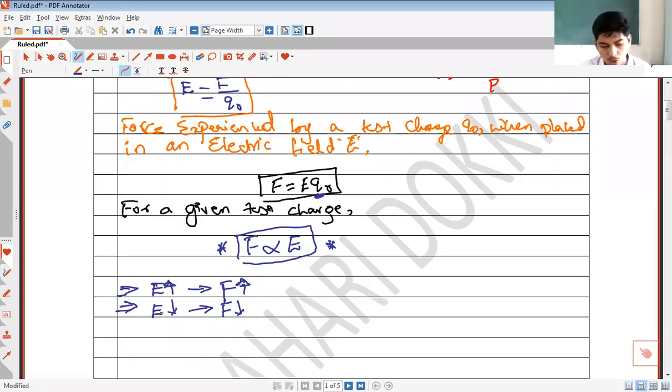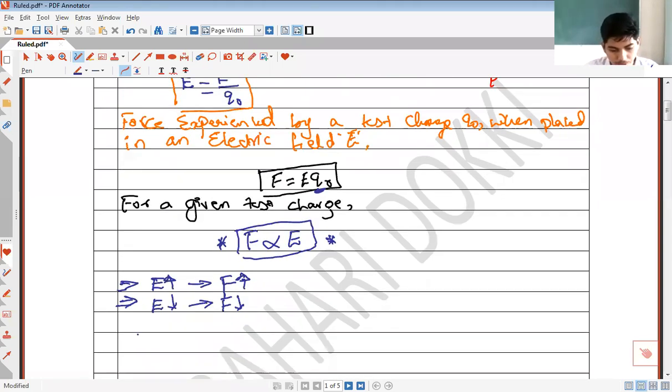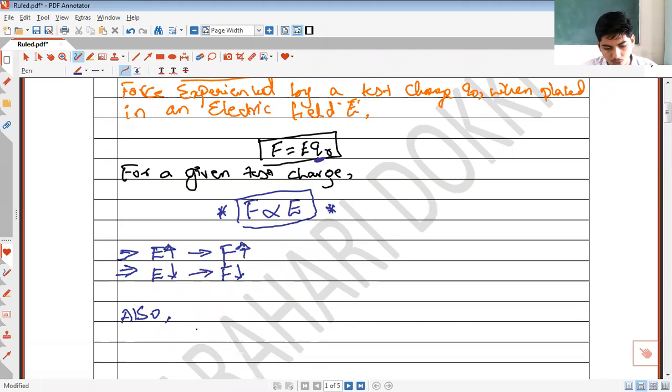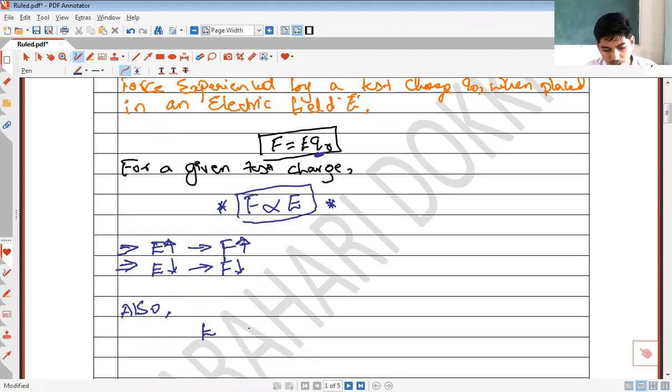And also, we know that electric field depends upon the distance of the point, isn't it? Electric field is given by E is equal to 1 by 4 pi epsilon naught Q divided by R square. This is the formula for electric field due to a point charge.